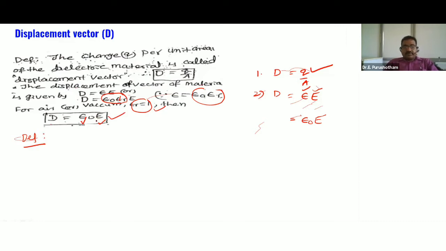Charge per unit area is called displacement vector, or the product of epsilon into E, or the product of epsilon naught and E. So this is a displacement vector.